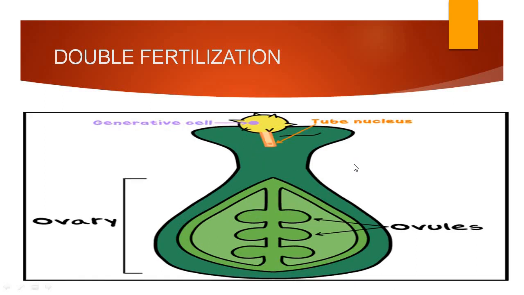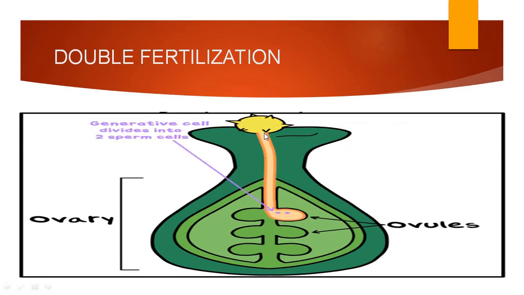Now, what is the meaning of germination? Germination is the formation of the pollen tube. You can see over here the extension of this pollen grain into the pollen tube. This process is called germination. Germination is the process in which the pollen grain extends and the pollen tube forms. Now this pollen tube has the tube nucleus.